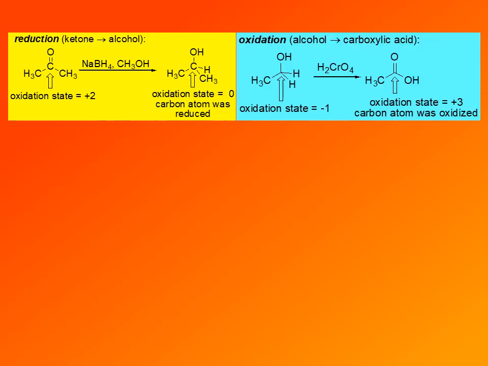In this second example, we have the reverse: oxidation of alcohol to carboxylic acid with chromate reagent. So when we consider the carbon atom, in this case, carbon forms one bond to one other carbon. So one electron from that bond is assigned to carbon. And then there are 2 carbon-hydrogen bonds. Both electrons from each bond are assigned to the carbon atom. That's a total of 4, plus 1 from the carbon-carbon bond, 5. Of course, in the carbon-oxygen bond, those electrons belong to oxygen. So 4 valence electrons in ground state of carbon, minus 5 assigned electrons, that's minus 1. The oxidation state is minus 1.